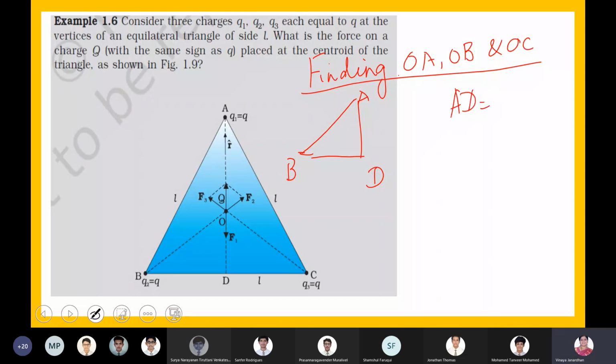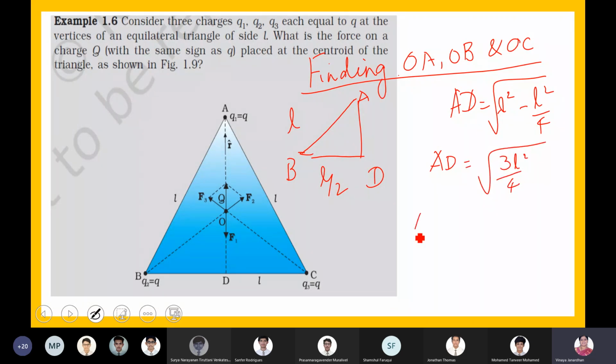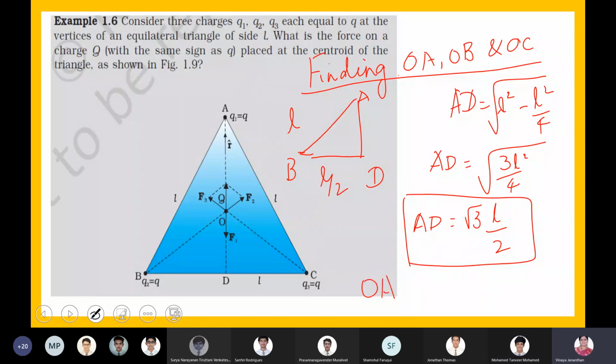AD will be equal to the square root of L squared minus L squared by 4, where this is L by 2 and this is L. So AD becomes equal to root of 3L squared by 4, or I can write AD is equal to root 3 L by 2. Correct, boys? Yes, ma'am.